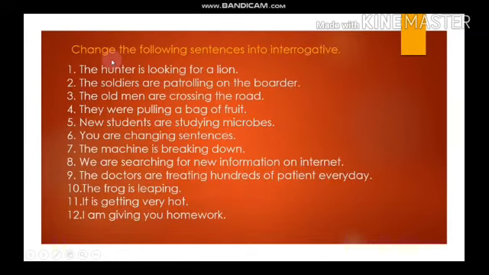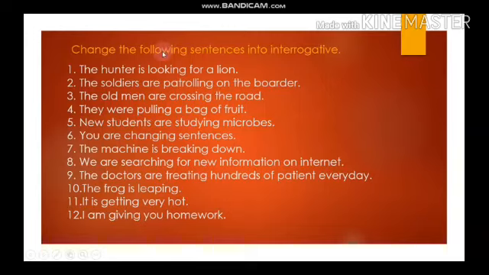Okay, after that you have another exercise, and that is to change the following sentences into interrogative. So once again, you are given almost 12 sentences and you all need to change these examples by yourselves, and I am sure that it will be very easy for all of you, because we already learned that when I want to make a sentence interrogative, I will just change the place of the subject and the helping verb, or I can say that just by simply putting the helping verb before the subject, the sentence will become interrogative.